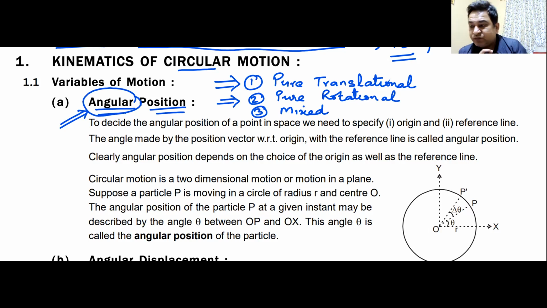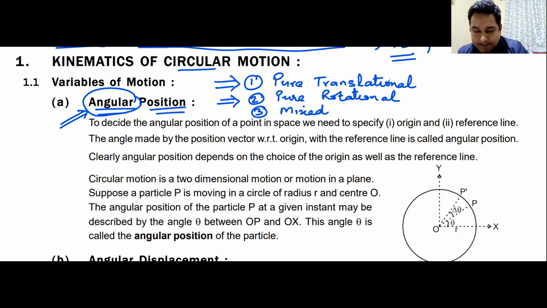For example, in translational motion we have velocity. Here we have angular velocity. In pure translational motion we have acceleration. Here we have angular acceleration.